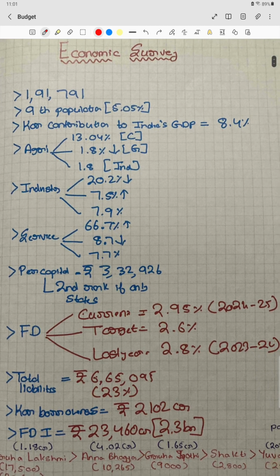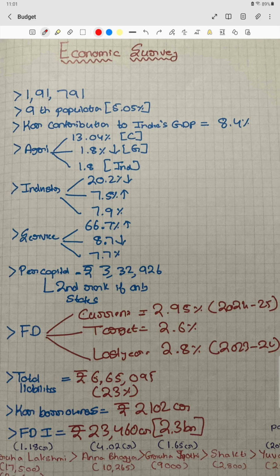Then what is the contribution of Karnataka to India's GDP? It is 8.4 percentage. Then we have to know about the sector-wise contribution also: the agriculture sector, industrial sector, and service sector of the state. So the agricultural sector, first of all, what is the contribution of the agriculture sector to the overall GSDP of the state? That is 13.04 percentage. And is it increasing or decreasing? Means its growth rate. Actually its growth rate is declining by 1.8 percentage. And for India also the rate is the same, declining by 1.8 percentage.